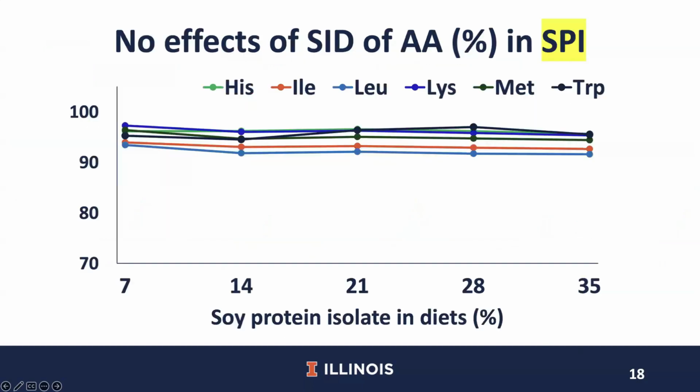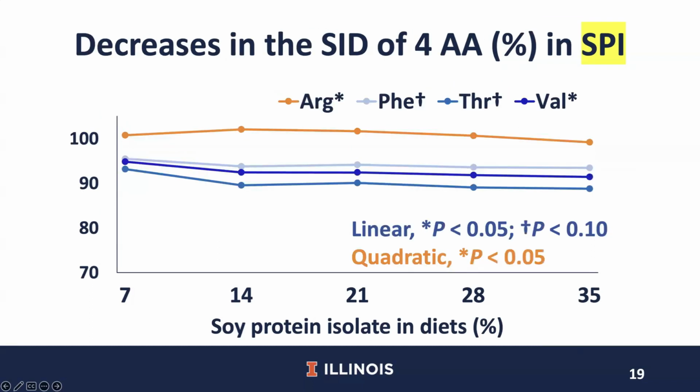Results from experiment 3 indicated that among 10 indispensable amino acids, the SID of histidine, leucine, lysine, methionine, and tryptophan was not affected by dietary protein if protein was provided from soy protein isolate. However, there still were some amino acids that were affected by increasing dietary protein, even though the differences among the diets were not too big. Again, it is possible that there is a reduction in the capacity of pigs to digest or absorb amino acids if dietary protein is well over the requirements for pigs, or a few anti-nutritional factors still exist in soy protein isolate.